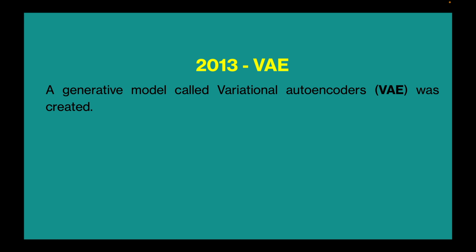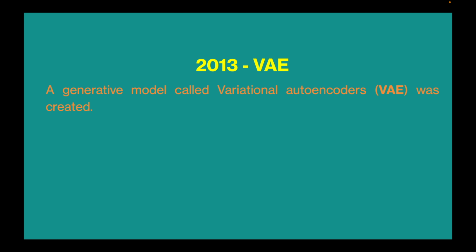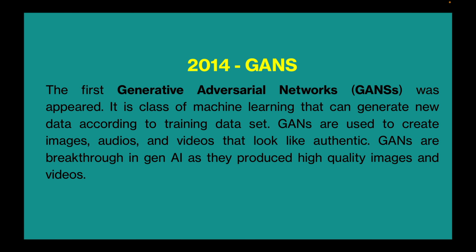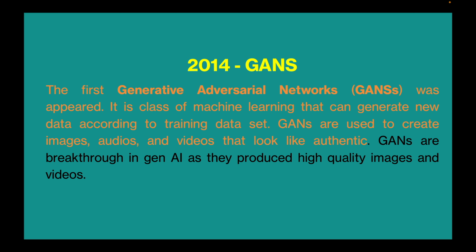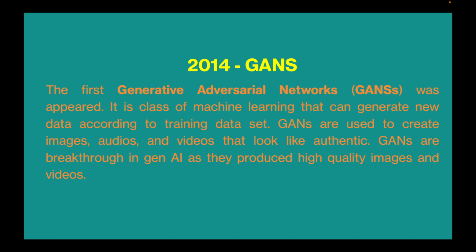In 2013, a generative model called Variational Autoencoders (VAEs) was created. In 2014, the first generative adversarial networks (GANs) appeared. It is a class of machine learning that can generate new data according to the training dataset. GANs are used to create images, audio, and videos that look authentic. GANs are a breakthrough in Gen AI as they produce high-quality images and videos.